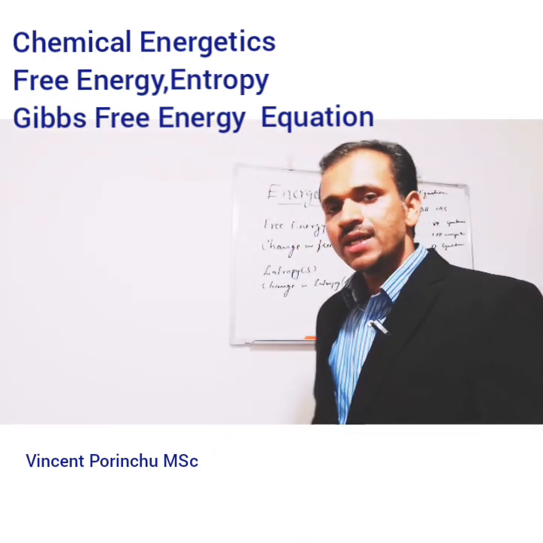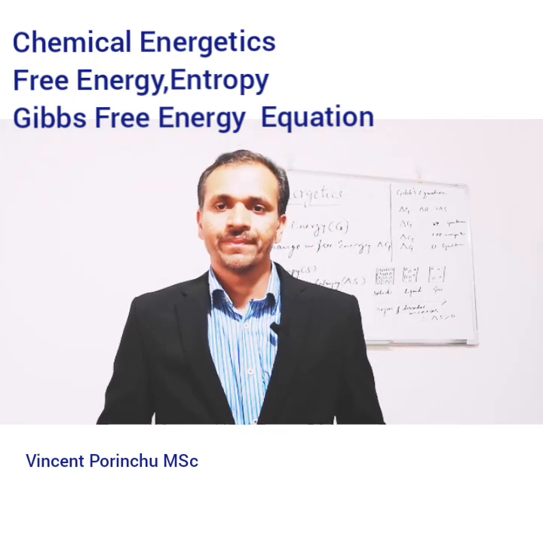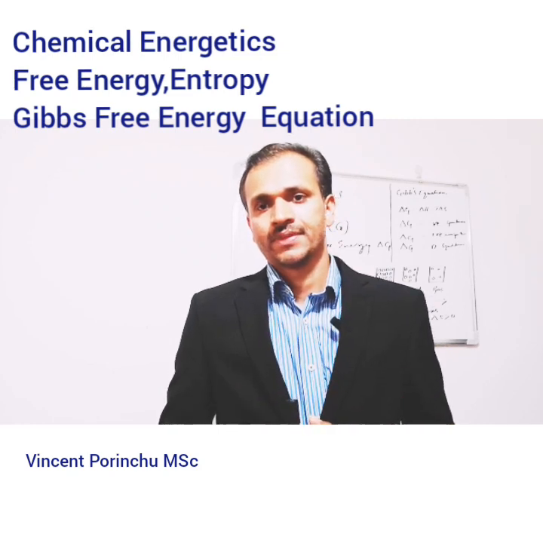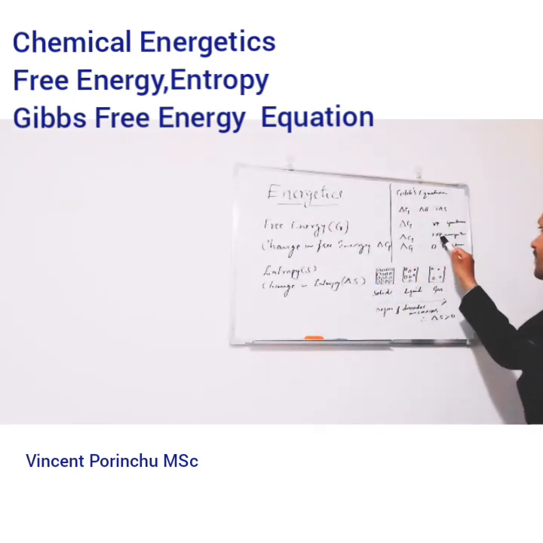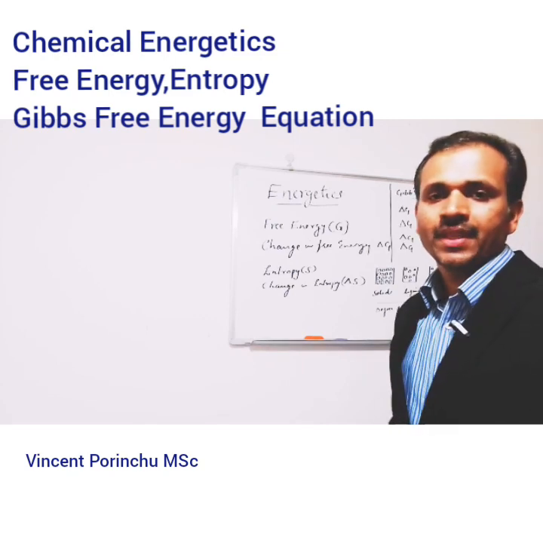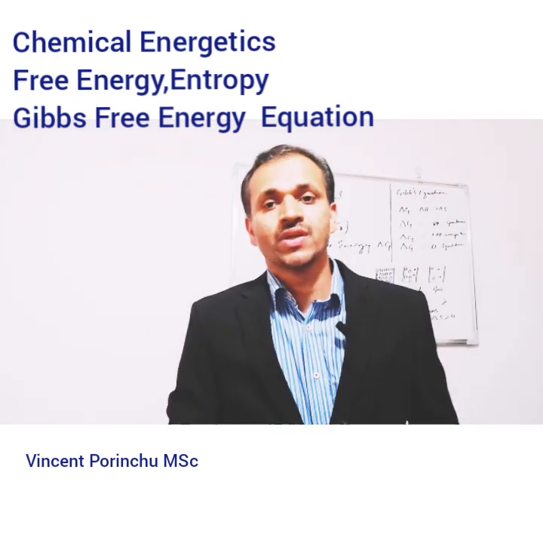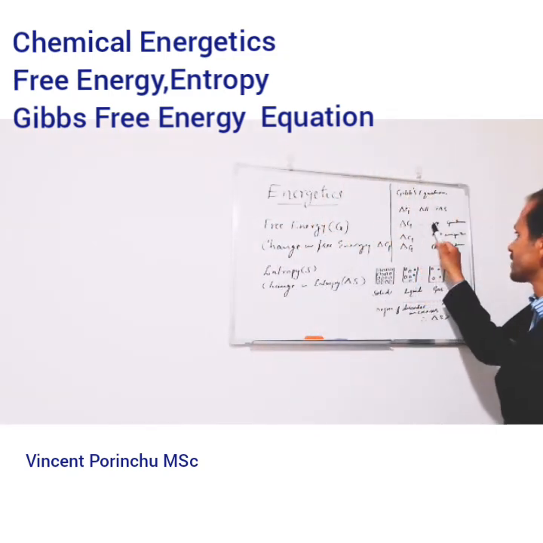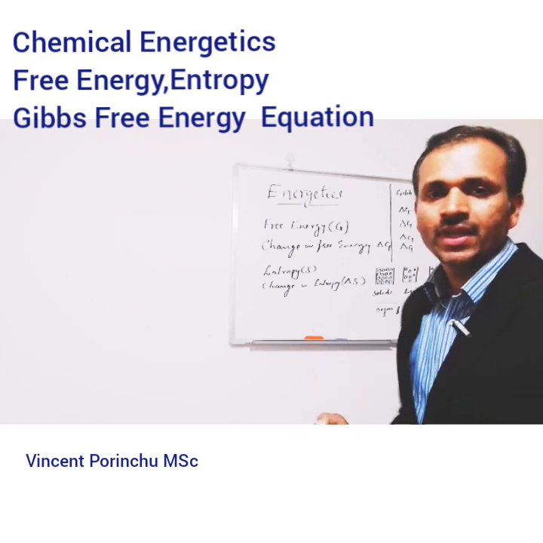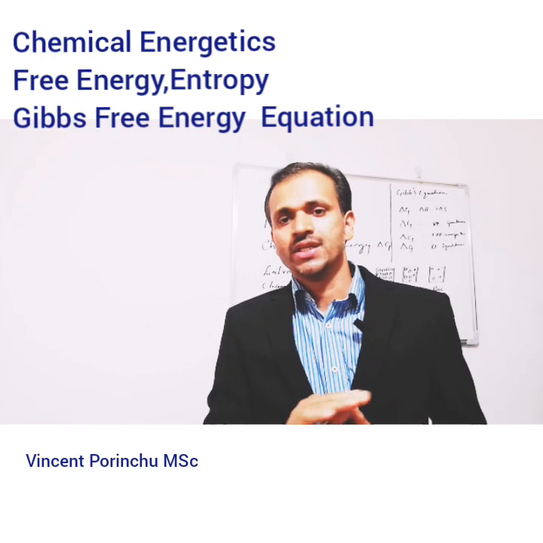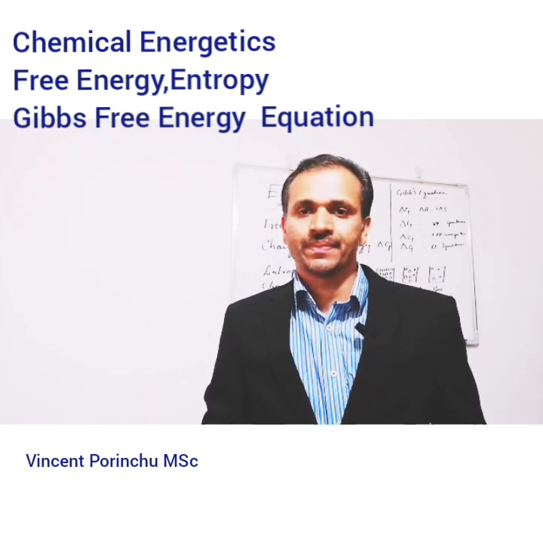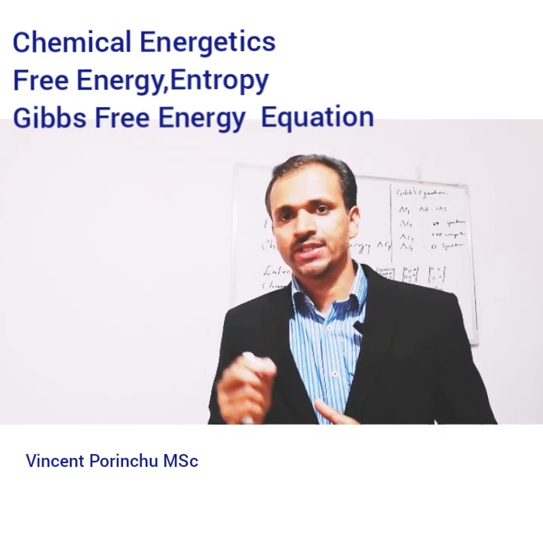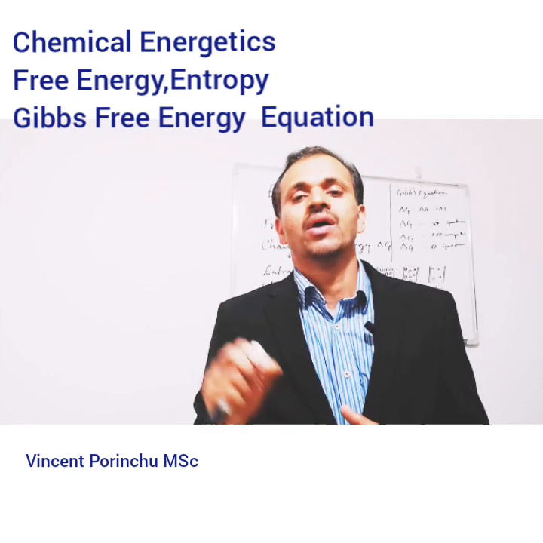So if delta G is equal to 0, that means the chemical process is at equilibrium. If delta G is positive, that means the reaction is non-spontaneous. And if delta G is negative, that means the system and that reaction is spontaneous. So by measuring the value of delta G, we can predict whether that reaction will happen or not.